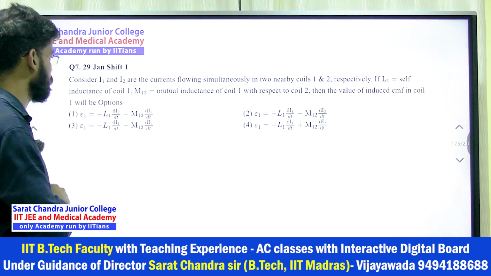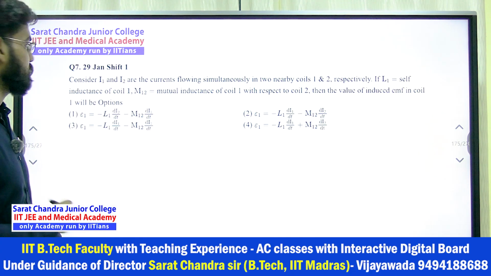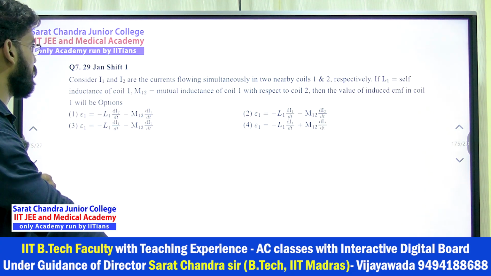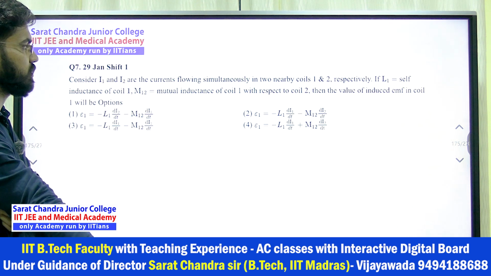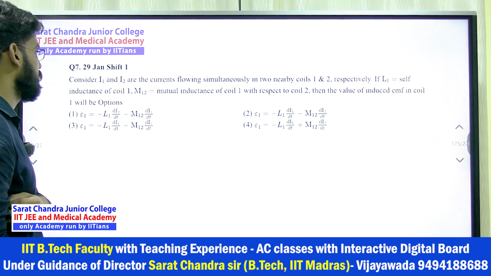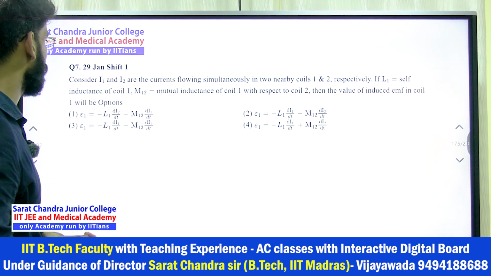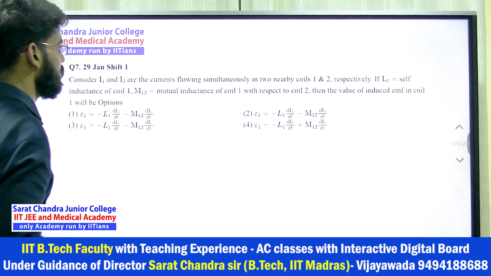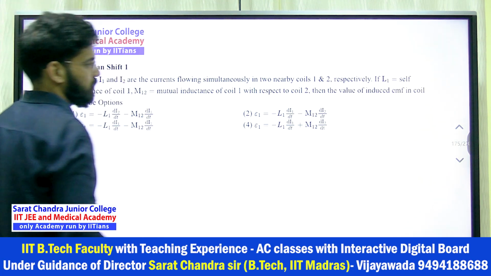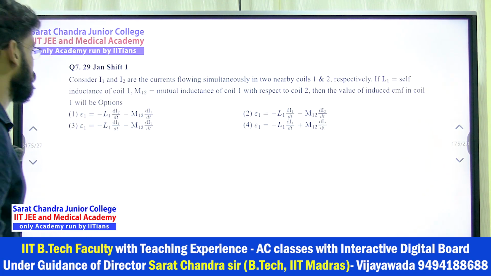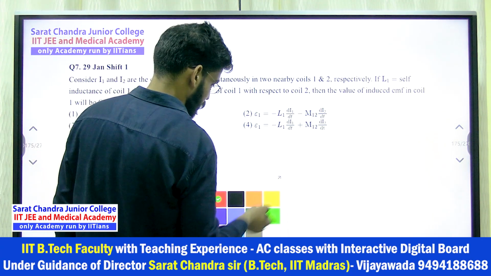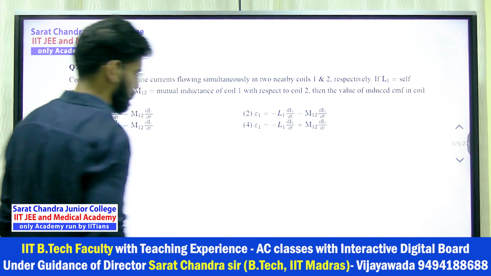Next, 7th, easy question, right? Consider I1 and I2 are the currents flowing simultaneously in the two nearby coils 1 and 2 respectively. If L1 is the self-inductance of coil 1 and M12 is the mutual inductance of coil 1 with respect to coil 2, then the value of induced EMF in coil 1 is. It did not even confuse us, directly gave the values.